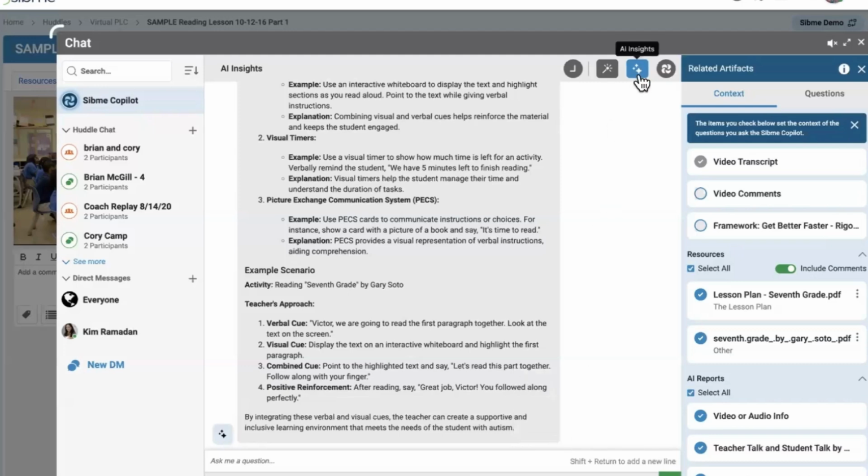So that's Insights, super interactive, the most dynamic, responsive, customized element of the Copilot that we have, but it's not the only thing.